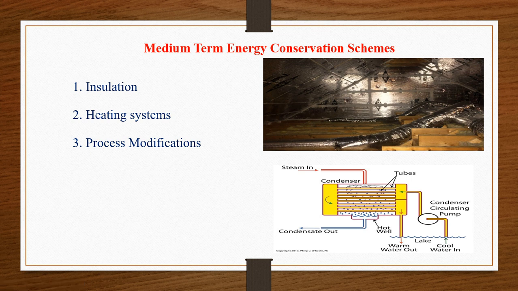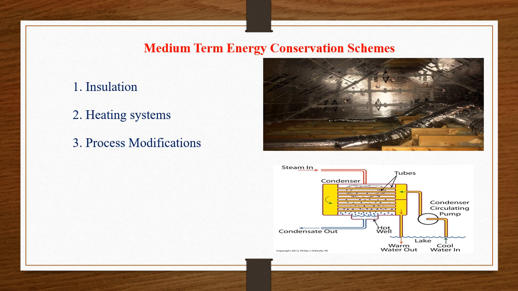The same example as in the case of insulation: your heating system, let us take the example of ACs and coolers. If your room is cool, you can use less electricity to cool your room using that air conditioner or air cooler. For that, you have to close your doors and windows in the summer season.